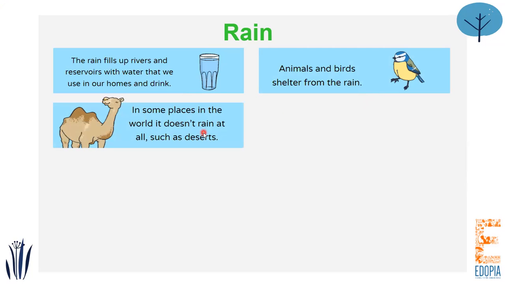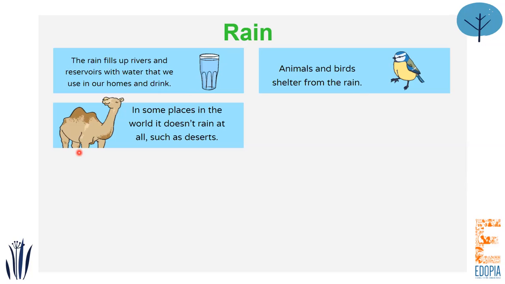Then there are some places in the world where it does not rain at all, and such places are called deserts. And in such places you can find an animal which is very famous called a camel. Now what's so special about a camel? Do you know an interesting fact about a camel?